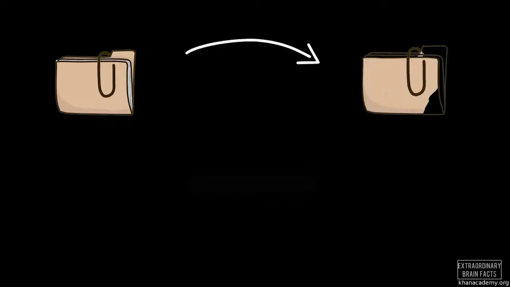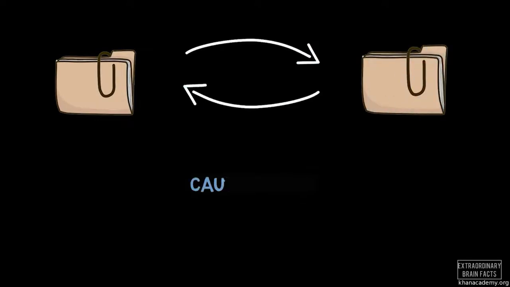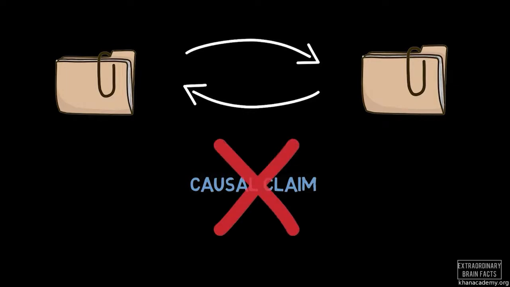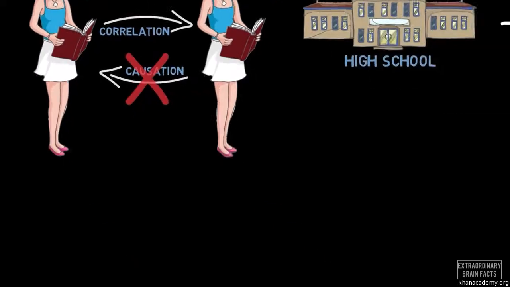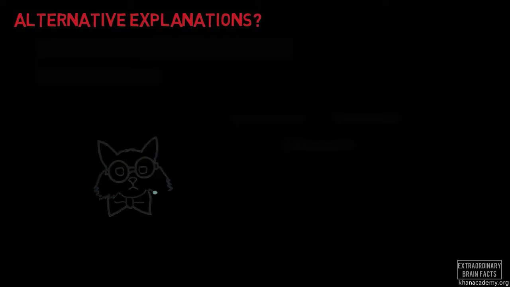And at that type level of the statement, where we are identifying a correspondence of two data sets, the causal claim is false. So again, the two events, high school success and college success, are positively correlated, but they do not cause one another. When two events are correlated, it may seem that one causes the other, but there may be alternative explanations we've ignored, like working hard in college courses causes that person's overall success in college.